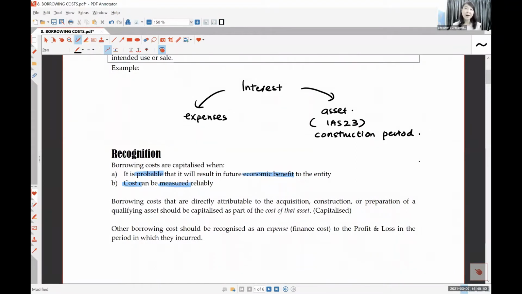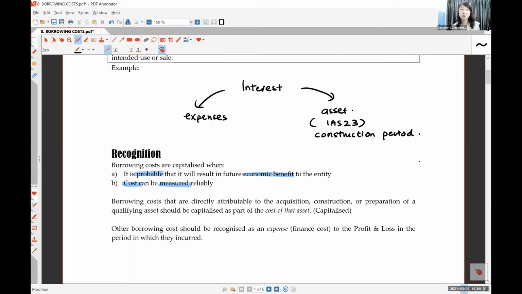Okay, what if I buy a car and borrow money from the bank to buy it, which is very common? A lot of us get a hire purchase, right? We hire purchase our car, so I borrow money from the bank to buy it, and the bank charges me interest. Can that interest be capitalized to the cost of the car? Can it become the cost of the car?